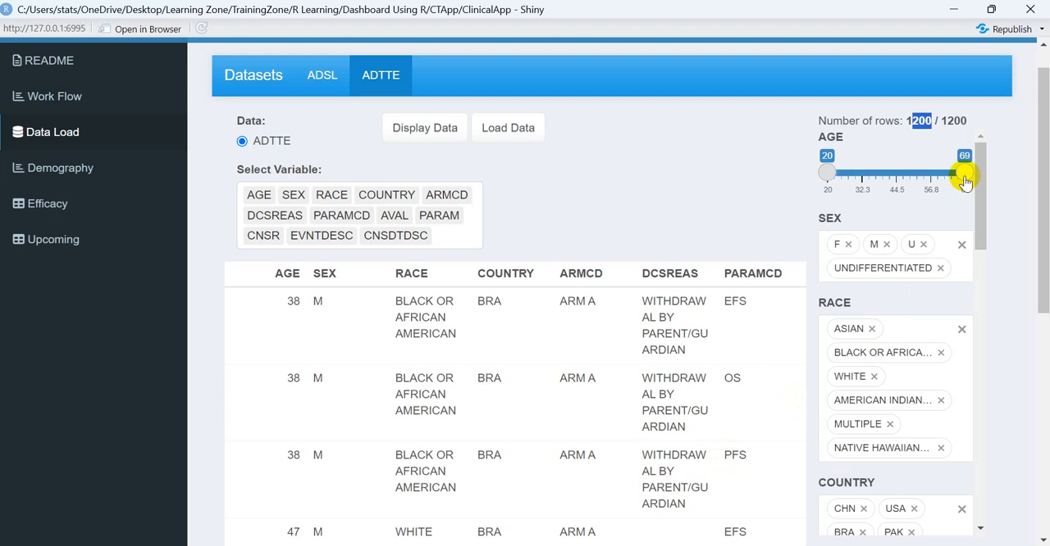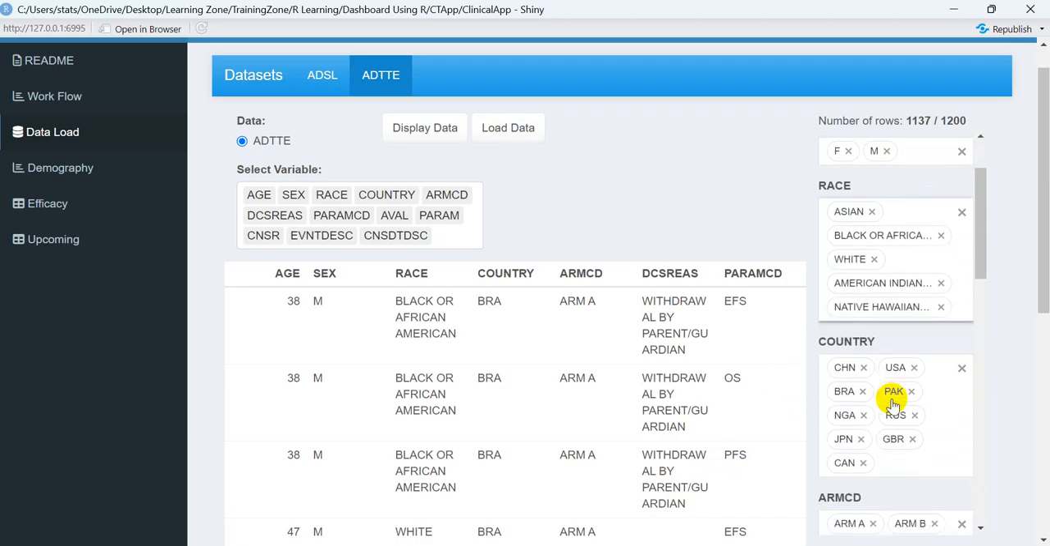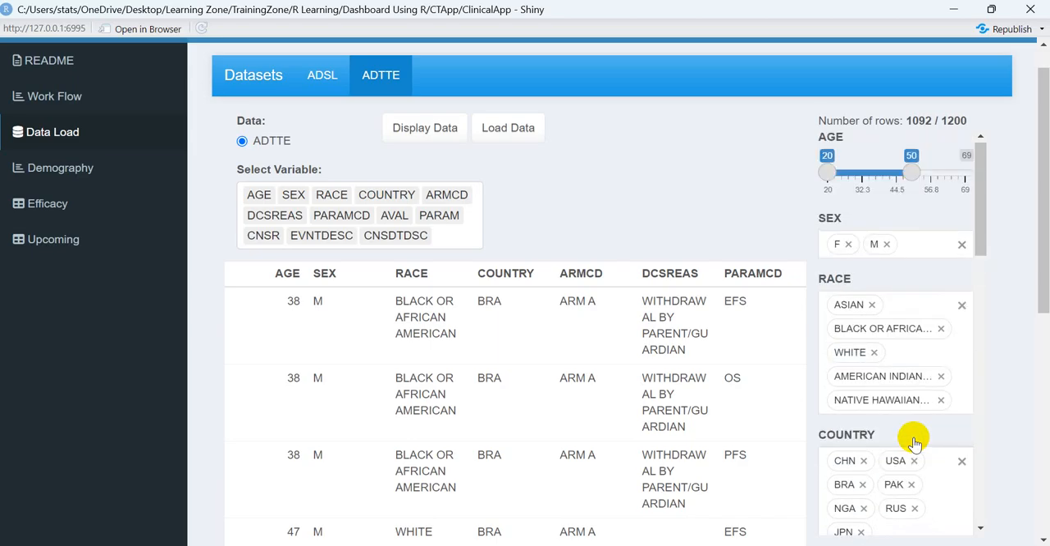Now again, let's suppose I wanted to see the analysis only for patients of 20 to 50 years old. So I will scroll the slider in that way, and I will remove the undifferentiated, or maybe I wanted to remove the multiple. Similarly, whatever variable you wanted to remove, you can very easily remove those filters. When you are complete with your data filtering conditions, you will go for display data.